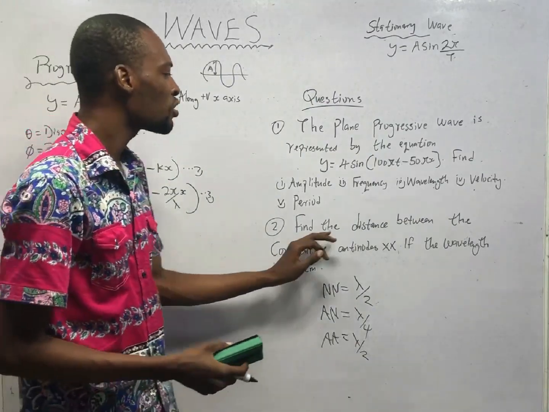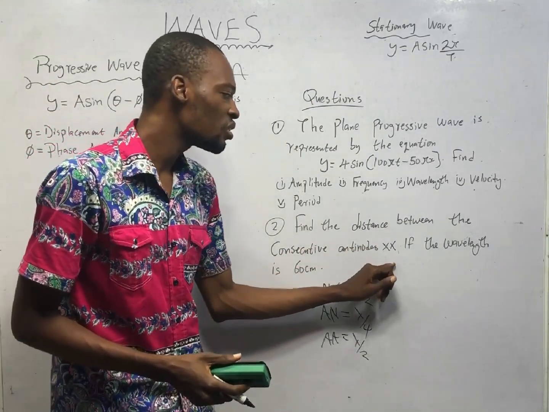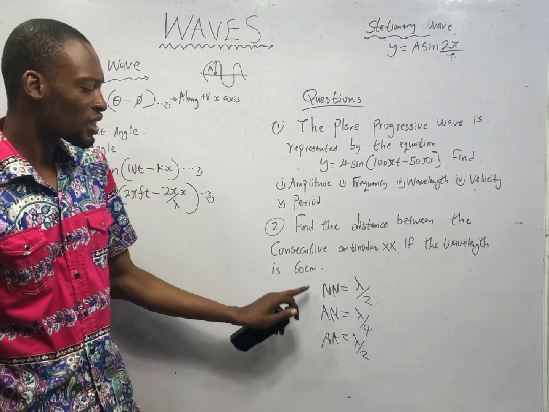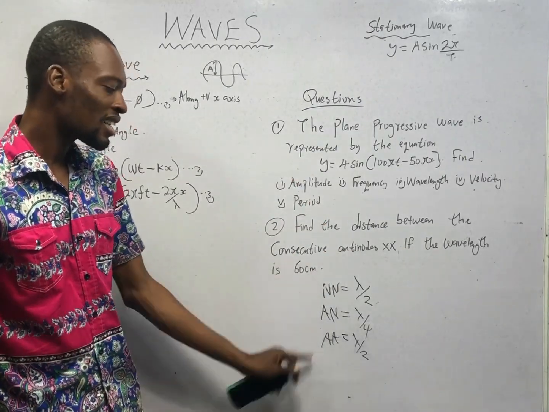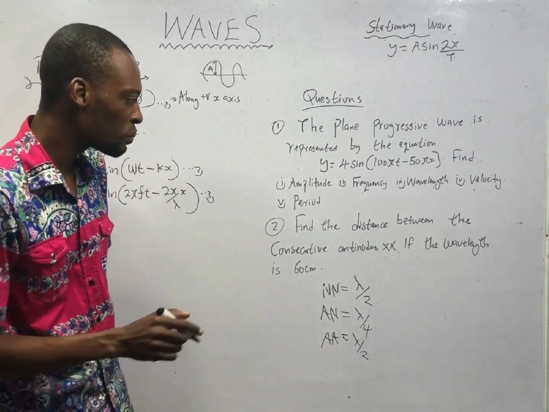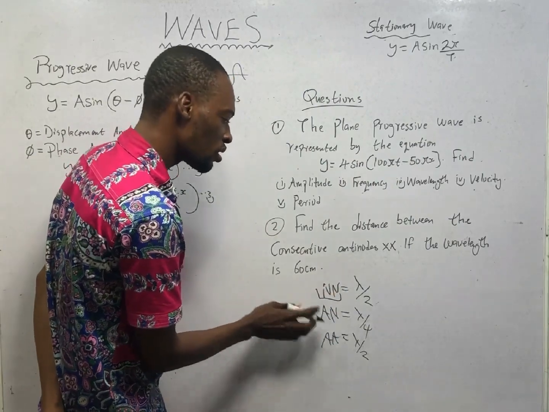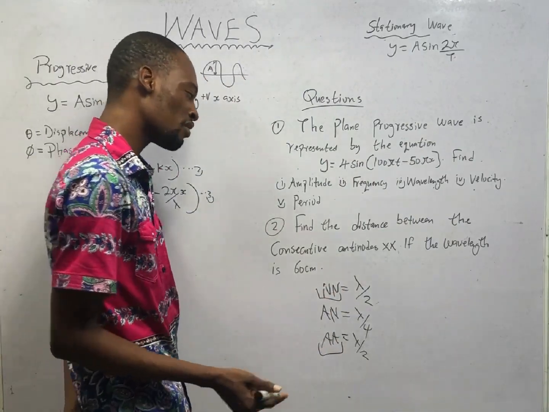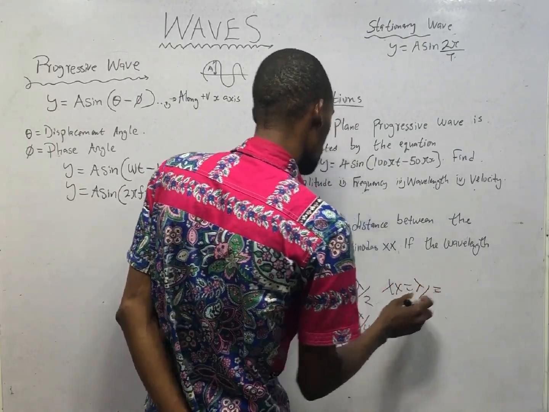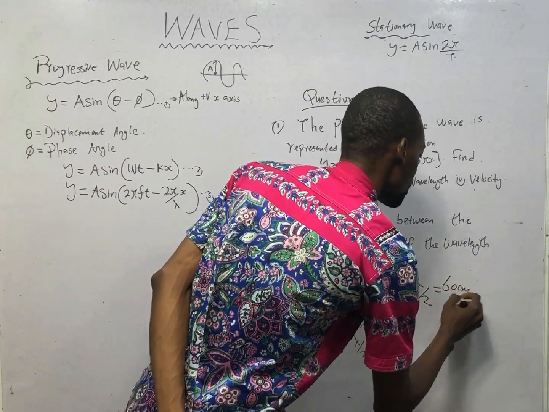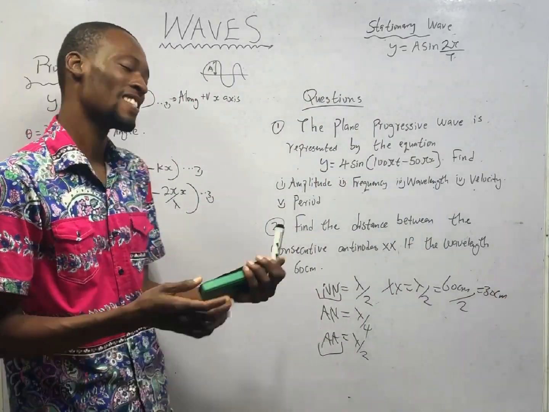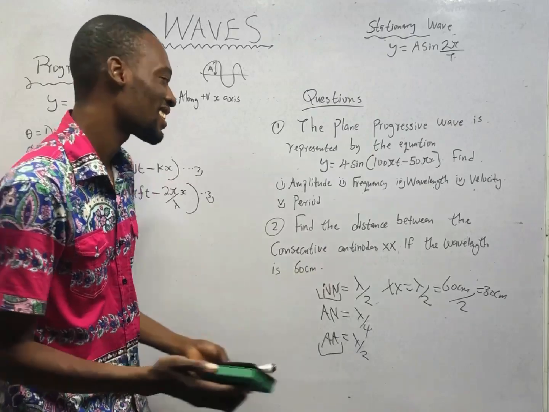In this case, they say we should find the distance between consecutive antinodes given the wavelength to be 60 centimeters. Distance between nodes is lambda over 2, antinodes is lambda over 2. But from node to antinode is lambda over 4, which means if you are looking for consecutive nodes or consecutive antinodes, it is lambda over 2. And this is s equals lambda over 2, and this will give you 60 centimeters over 2. That is 30 centimeters. You've answered that question. Is it clear? Yes.